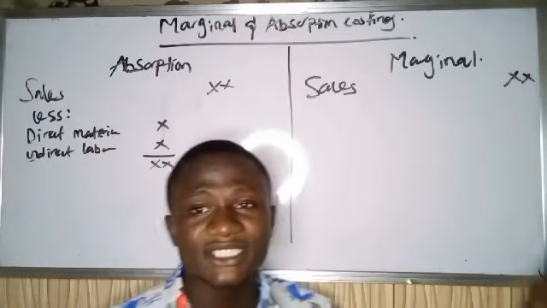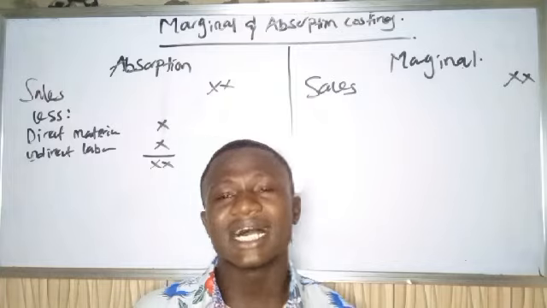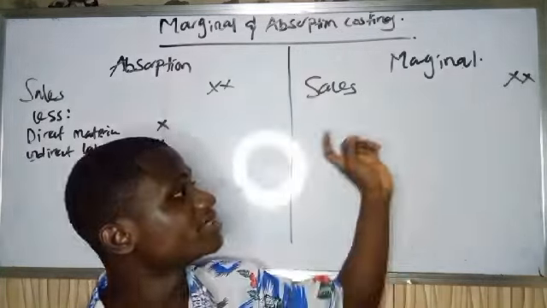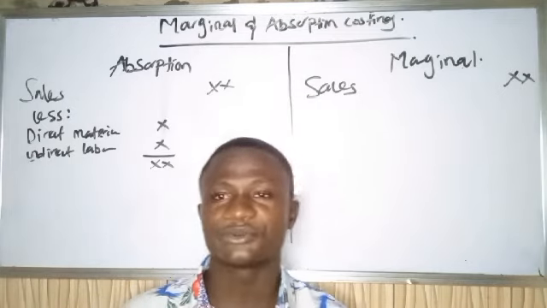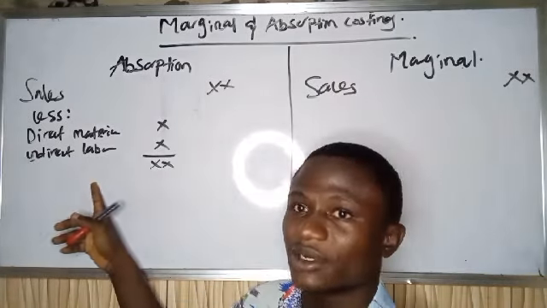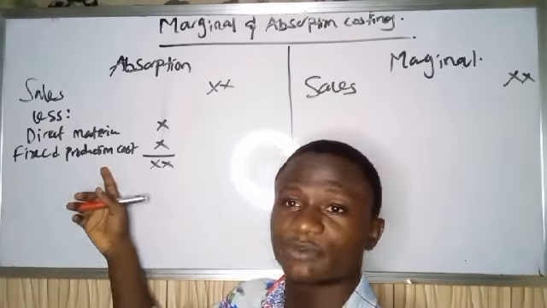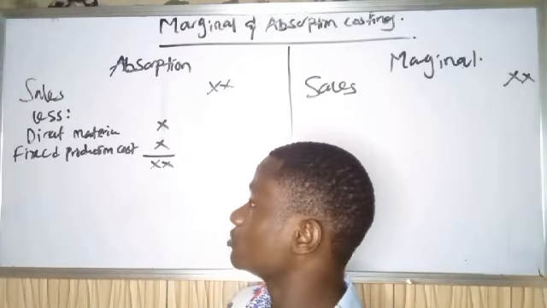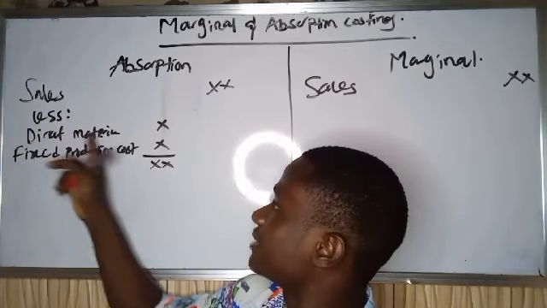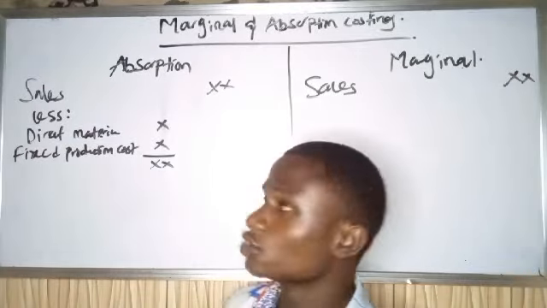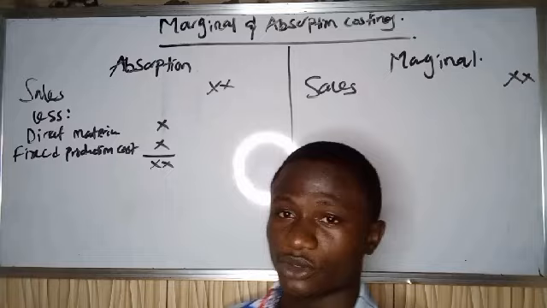Now, under marginal costing, what you want to get is your contribution. And what is your contribution? Your contribution is simply your sales value minus your variable cost of production. Now, at this point, I have indirect labor, so I decided to change it to fixed production costs in order to make it easier to comprehend. So we have our sales value less our direct materials and our fixed production costs. So the costs I incurred in producing these goods are direct materials and my fixed production cost.